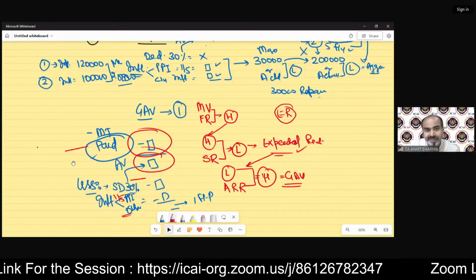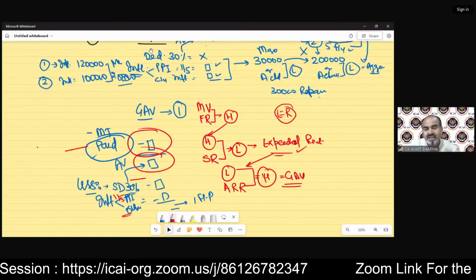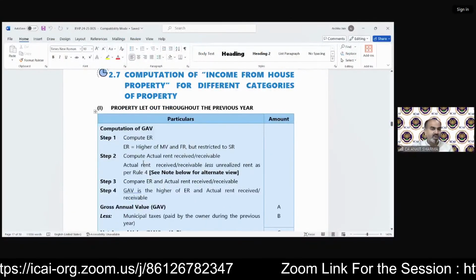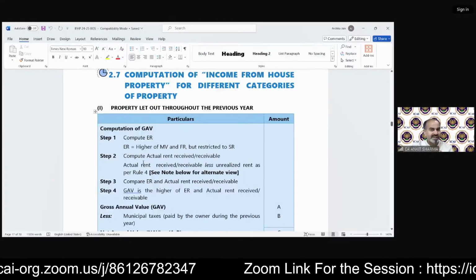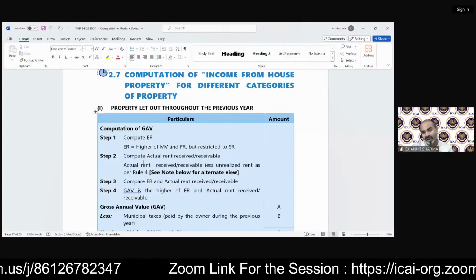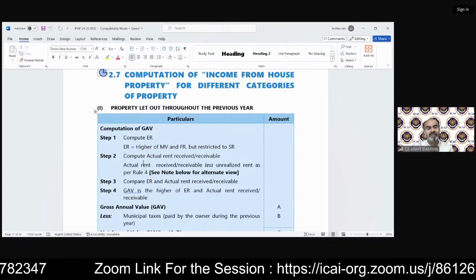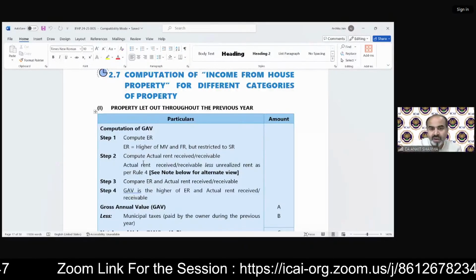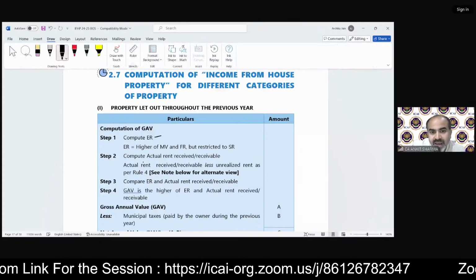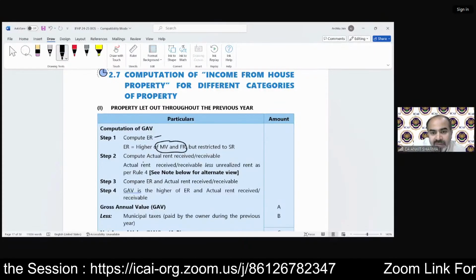So let's see the format as given in our study material. You can see that first of all we have the computation of GAV, that is, compute ER: higher of municipal value and FR, but restricted to standard rent. That is the short form of what we have discussed. What exactly does step 1 say? Step 1 says higher of municipal value and fair rent.